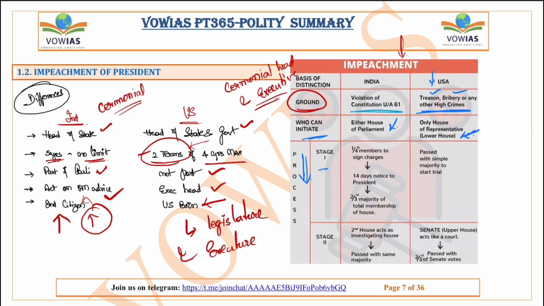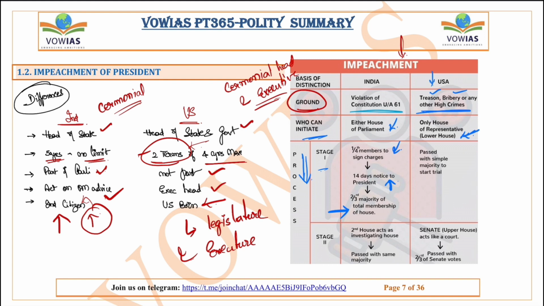Indian process first. In India, one-fourth members of the House, be it Lok Sabha or Rajya Sabha, have to sign for the process to start. Okay, one-fourth members have to sign for the process to start. So when one-fourth members sign for the president impeachment, then a 14-day notice is given to the president. After the 14-day notice, that bill for the president impeachment has to be passed by two-third majority of the total house.